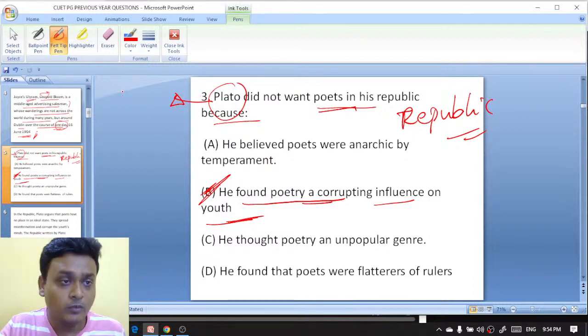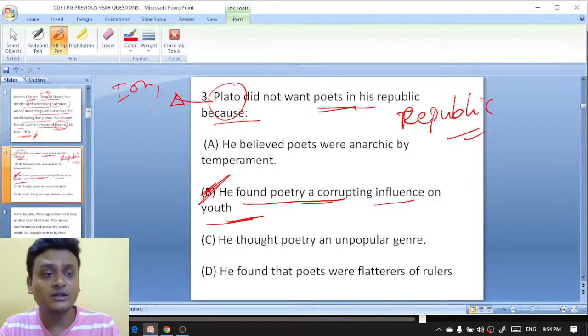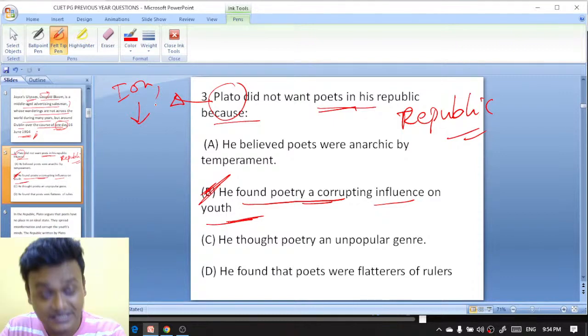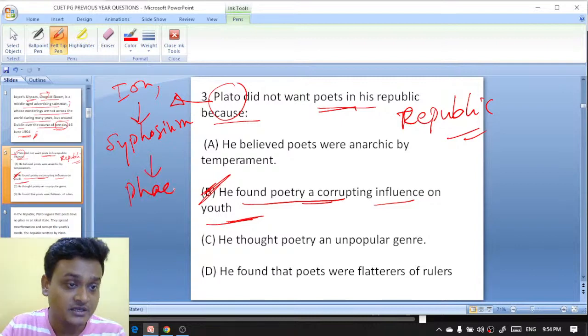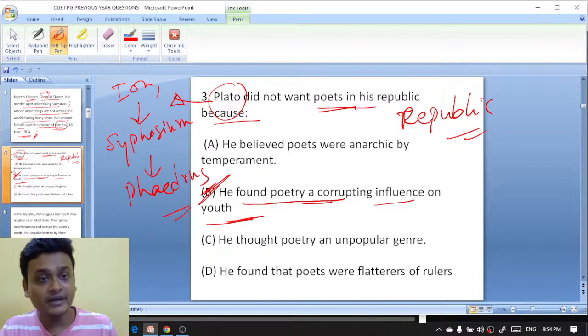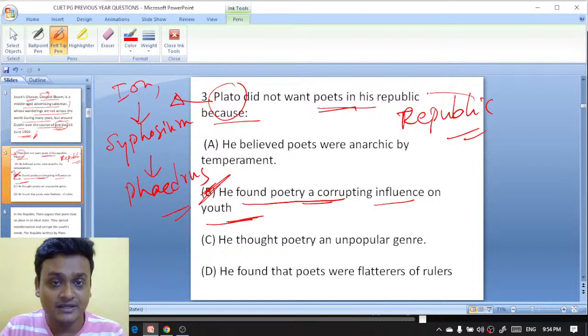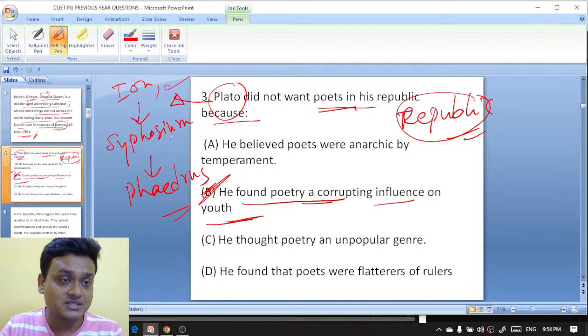Another important work of Plato is Ion, then Symposium, and then Phaedrus. So Republic is the magnum opus, and then Ion, Symposium, Phaedrus are important works written by Plato.